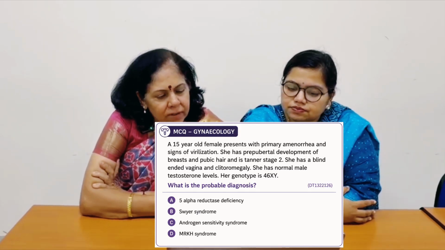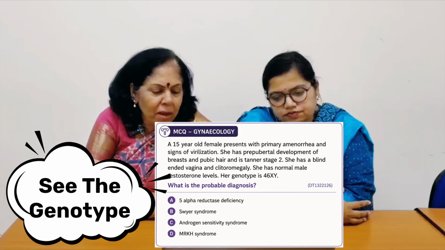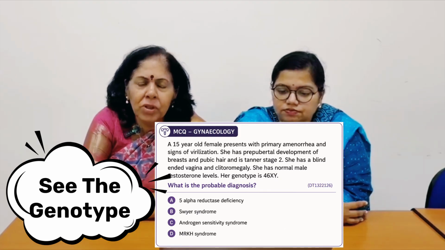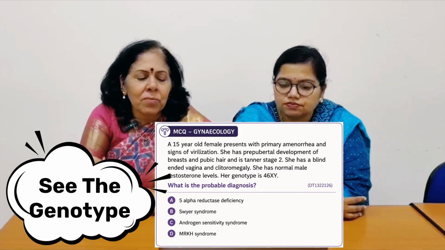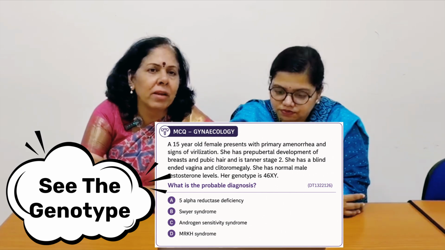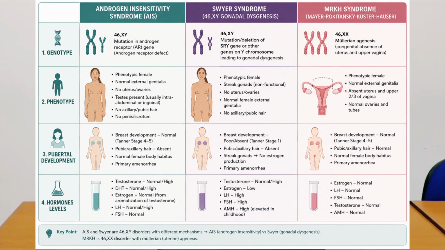In all the first three, the genotype is XY, but in MRKH syndrome, the genotype is XX, right? Because here the problem is with the Mullerian duct, so the structures developed from it like uterus, cervix, upper part of the vagina and tubes are not developed properly. But otherwise, the genotype will be 46XX, so this option is excluded. Now see the remaining three. In the remaining three, the genotype is 46XY.